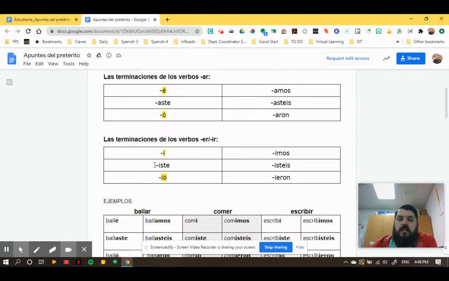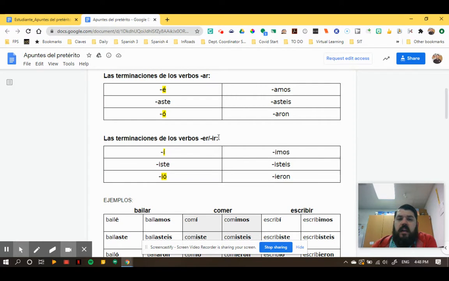Las terminaciones de los verbos ER y IR son í, iste, ió, imos, isteis, ieron. And notice the yo form and the ella form, ió, have accents, just as they do in the AR. Not exactly the same, obviously. But when you look at the ER and the IR endings, you can see that it's both. So that part is exactly the same. ER and IR endings for the preterite are exactly the same.